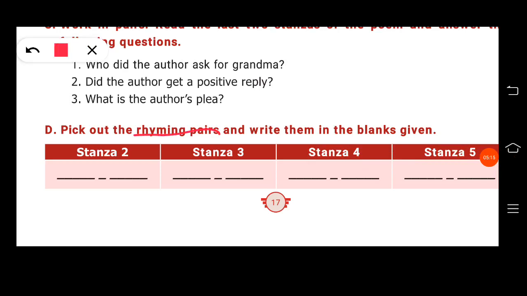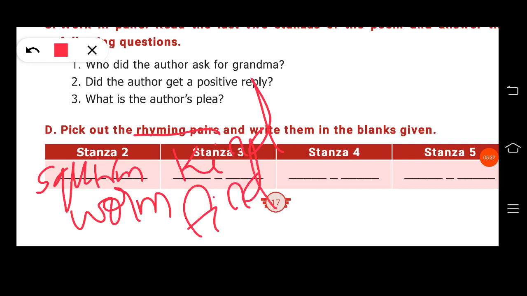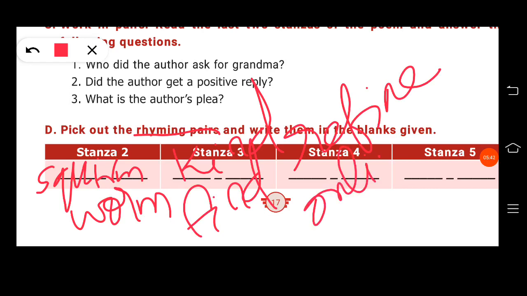So in stanza 2, what are the rhyming words presented? Scrim and warm. In stanza 3, kind, find. In stanza 4, refine, online. In stanza 5, see, me. These are the rhyming pairs presented in your poem, and we have written them here.